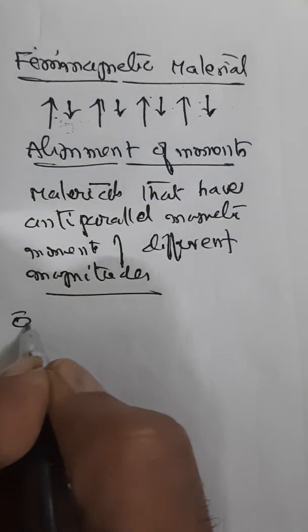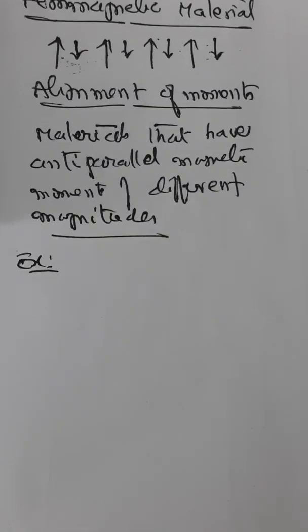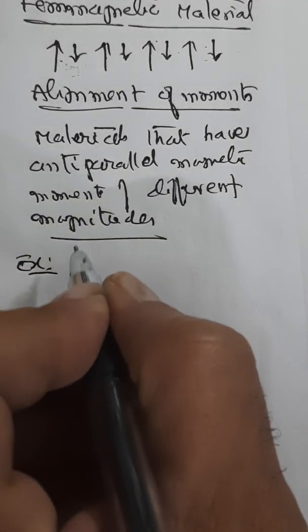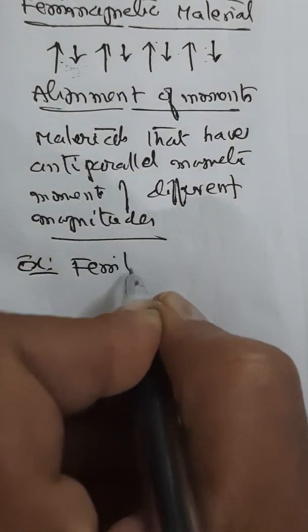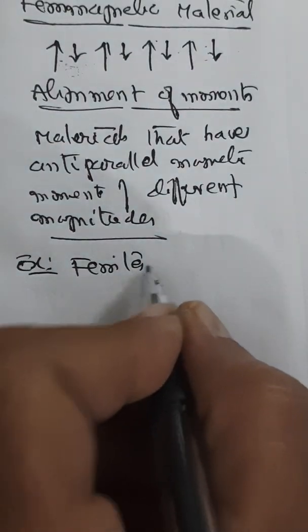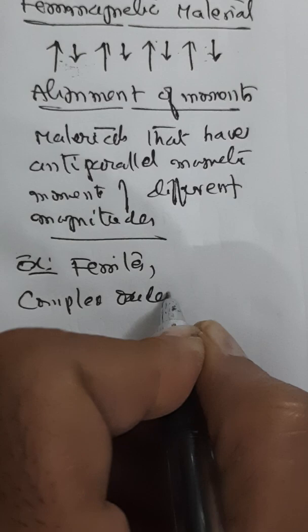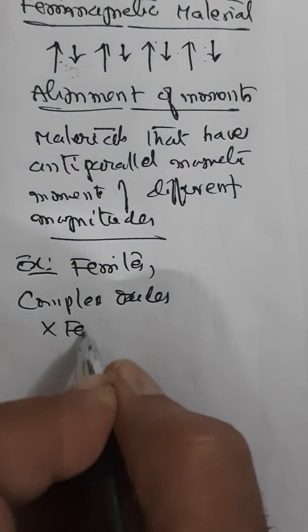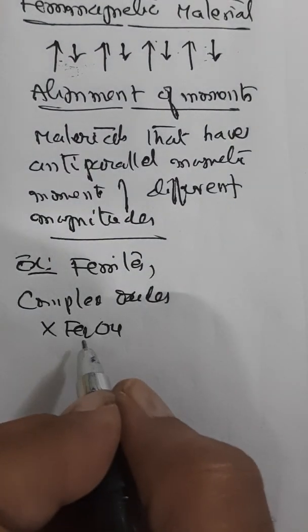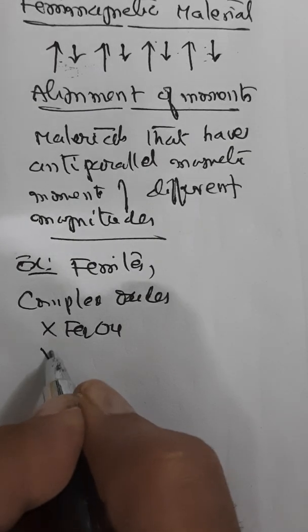Now, for example, if you take some materials, for example, ferrites, some complex oxides, XFe2O4. What is X?